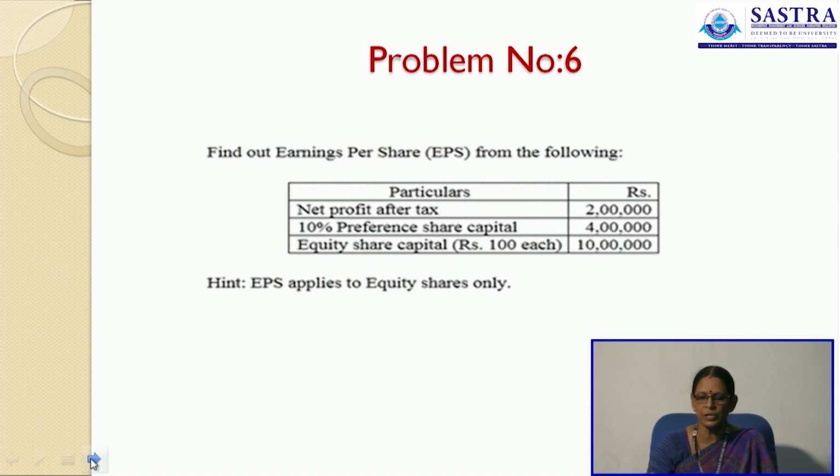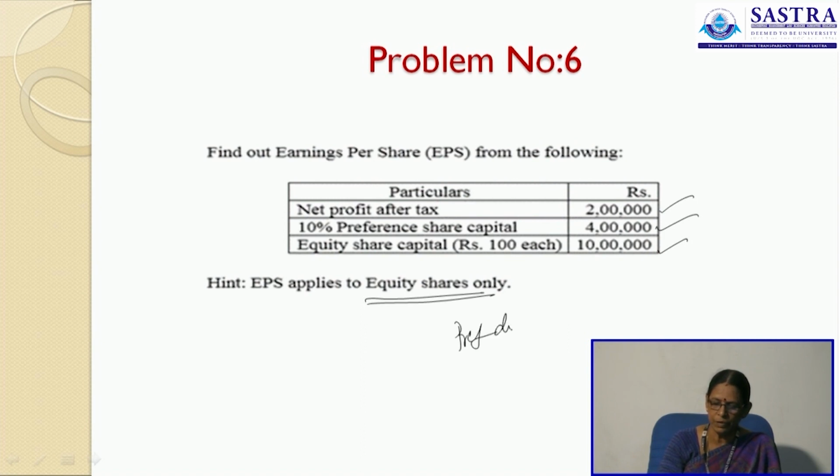Calculate your earnings per share from the following. Net profit after tax is 2 lakh rupees, 10% preference share capital of 4 lakh rupees, then equity share capital is 10 lakh rupees. This EPS applies only to the equity shares alone. Now, we have net profit after tax, then deduct your preference dividend. What is your preference dividend? Here preference dividend will be 10% on 4 lakh rupees. That will be 40,000 rupees.